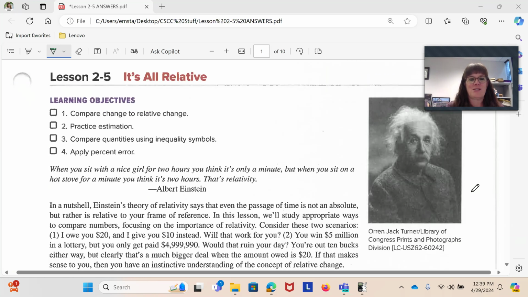So one of the first things we'll look at is one of my favorite quotes by Albert Einstein. When you sit with a nice girl for 2 hours, you think it's only a minute. But when you sit on a hot stove for a minute, you think it's 2 hours. That's relativity. Shows that relativity means that what's significant and what's not.